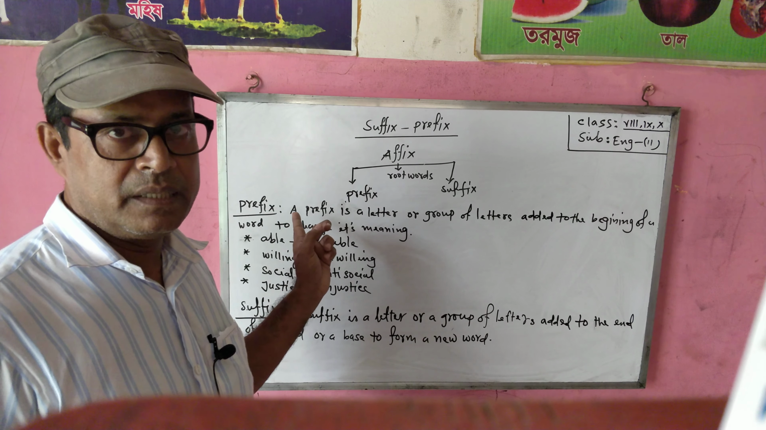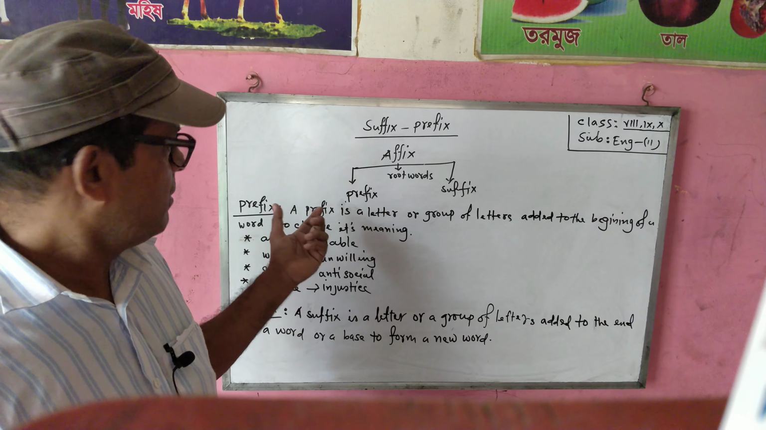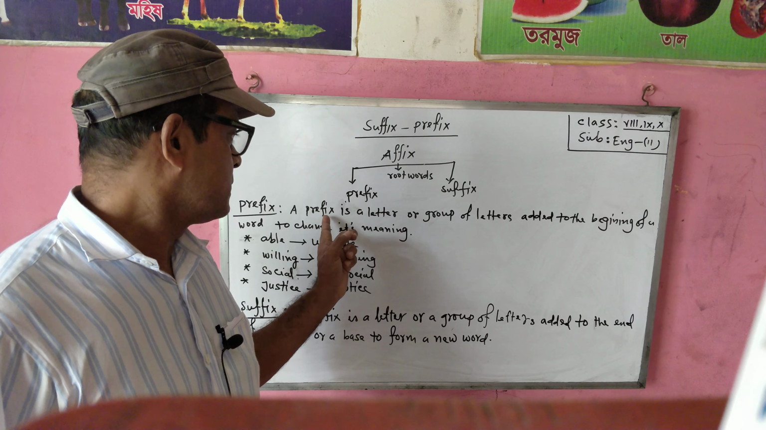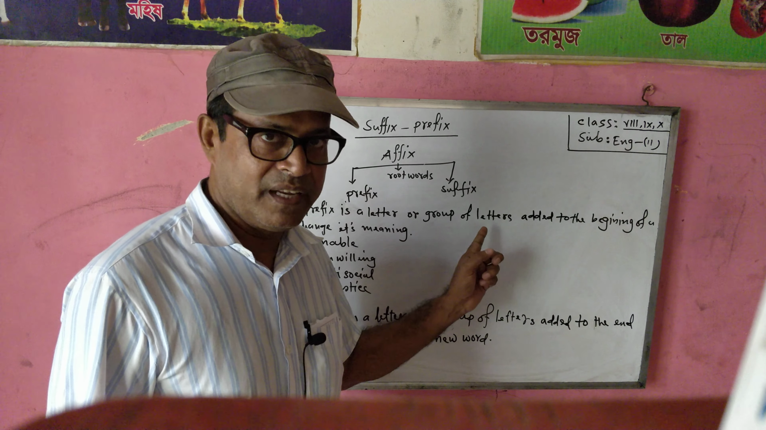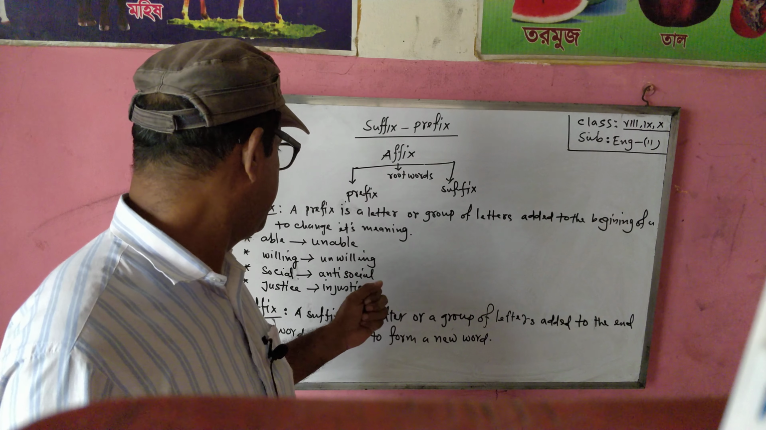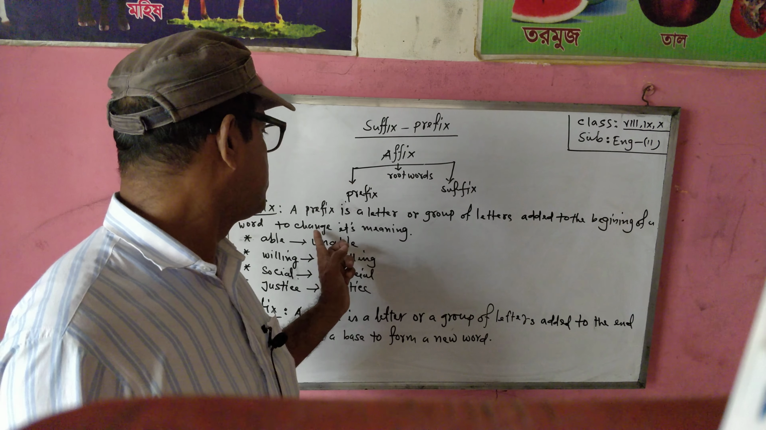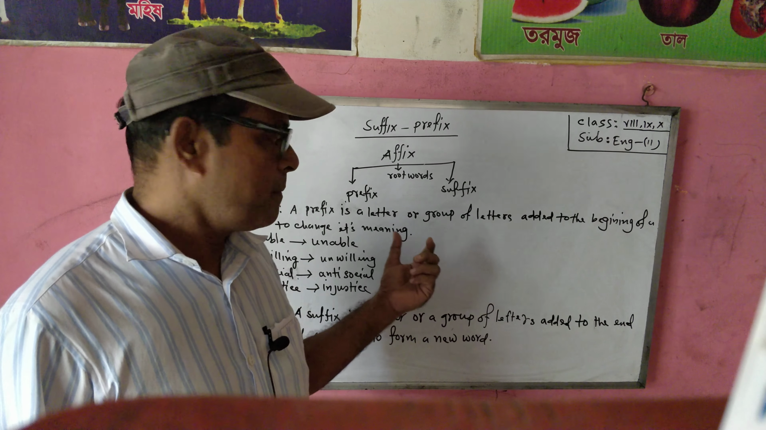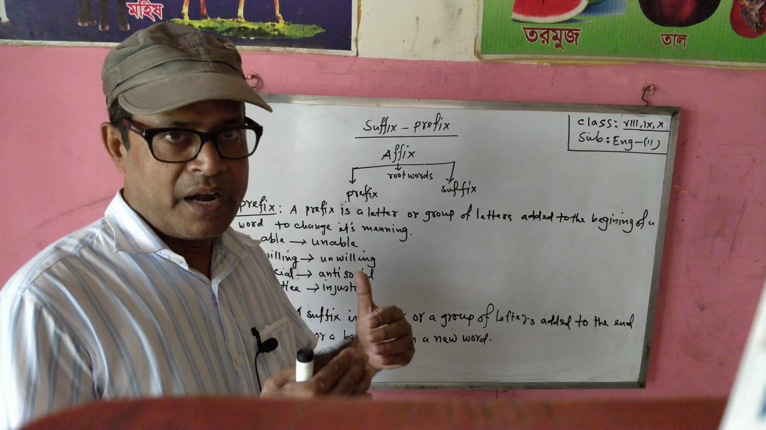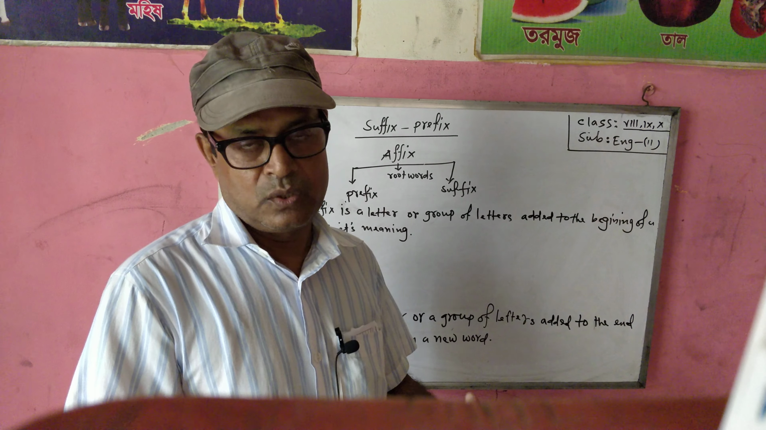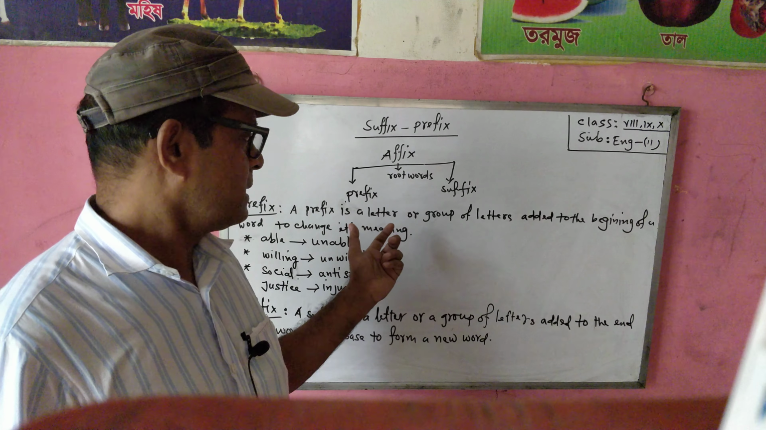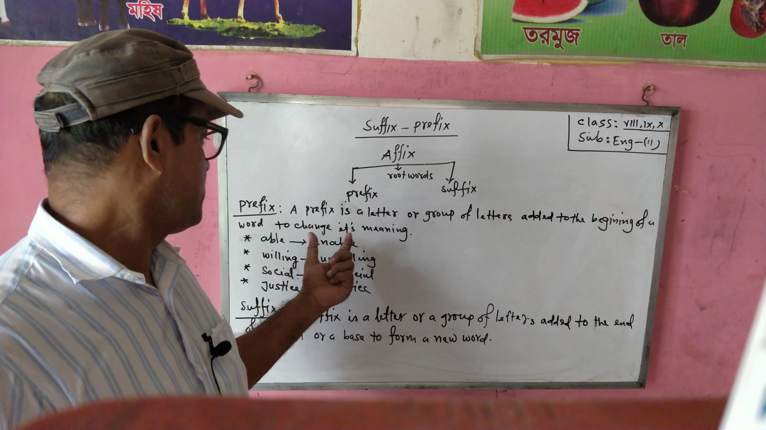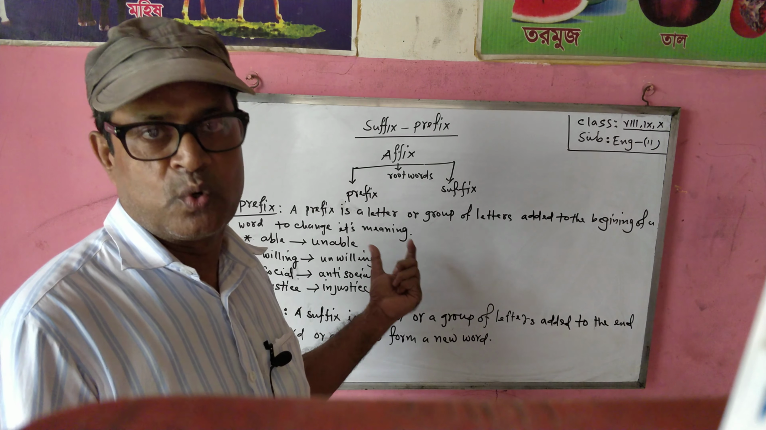At first, I will give a definition of prefix. Look at this carefully. Prefix is a letter or group of letters added to the beginning of a word to change its meaning. That means prefix: pre means before and fix means substitution. So prefix means a group of words or a set of words before the main word or root word.